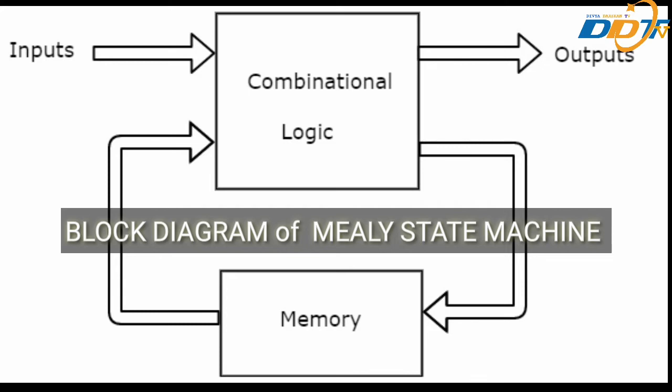Memory is useful to provide some or part of previous output, present states, as input of combinational logic. So, based on the present inputs and present state, the Mealy state machine produces outputs, therefore the outputs will be valid only at positive or negative transition of the clock signal.